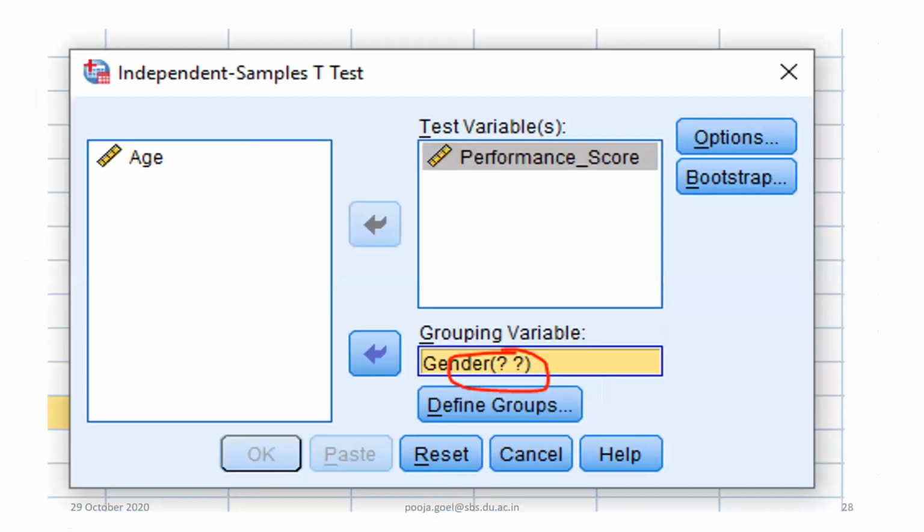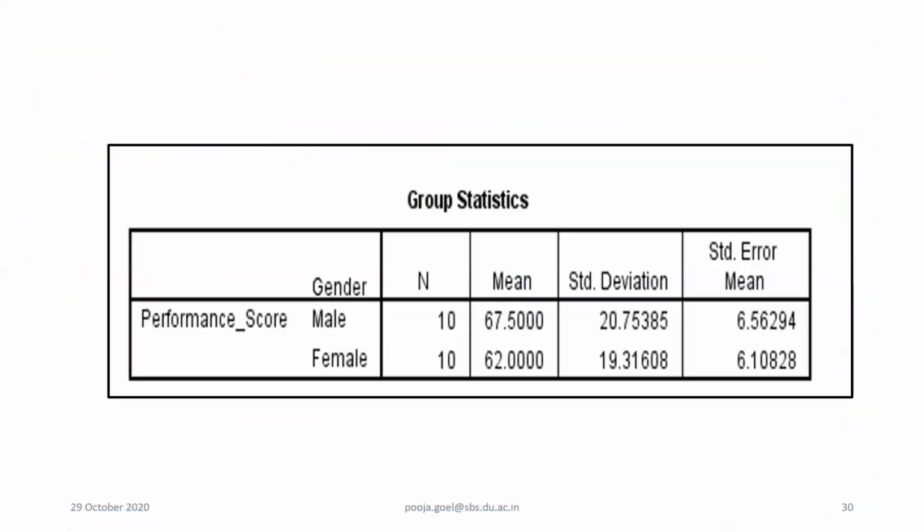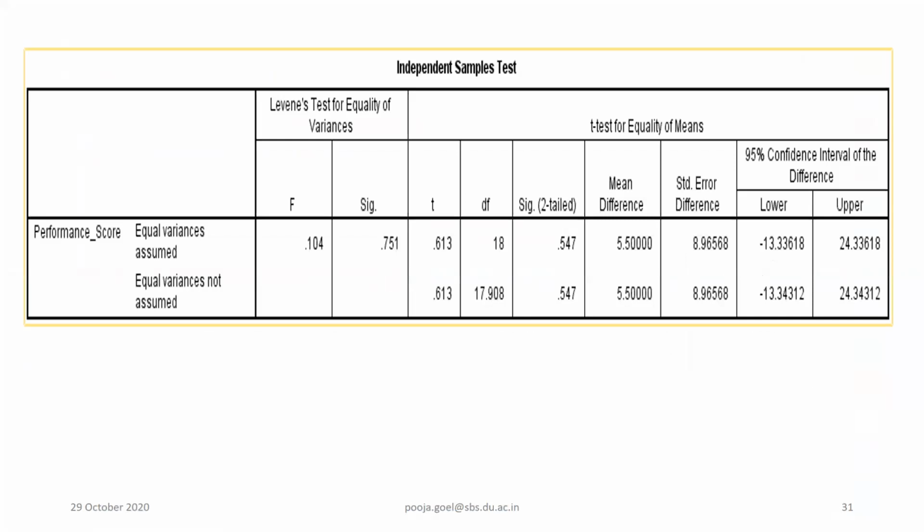In this particular analysis, I have defined the categories 1 and 2. My result is coming like this: performance, males were, females were 10. The mean was this, the standard deviation was this. But this is simple statistics. Now, whether there is a significant difference in the performance of male and female, what's your take on that? Whether there is a difference or not? No, ma'am, there is no difference.